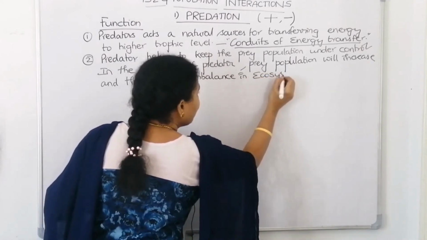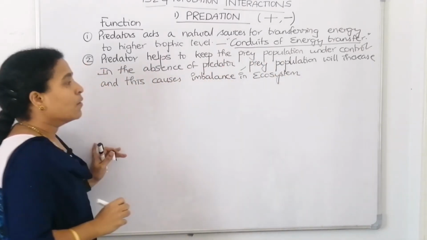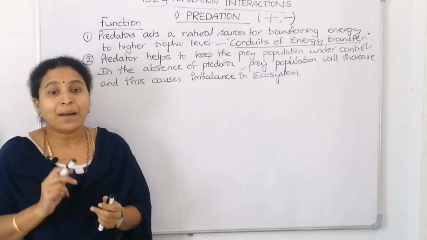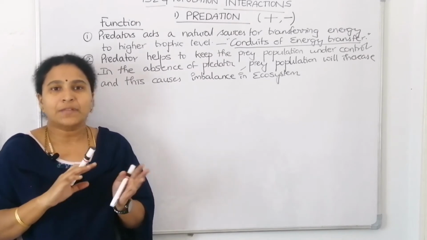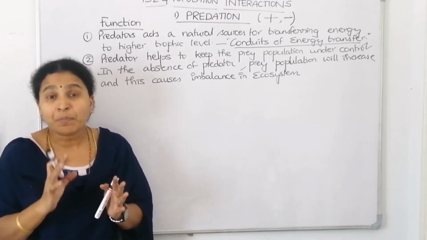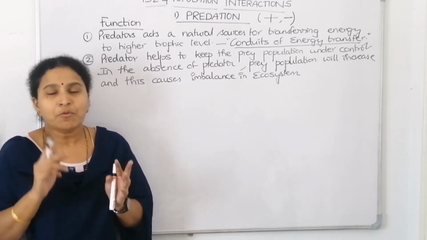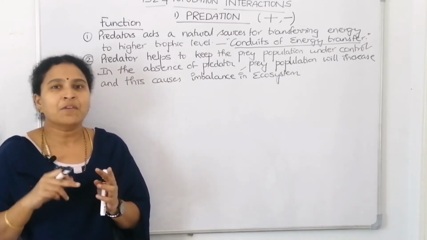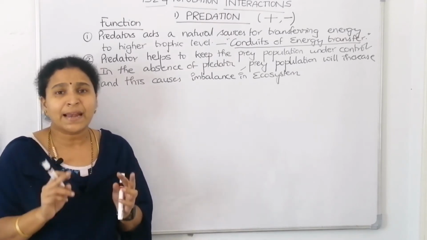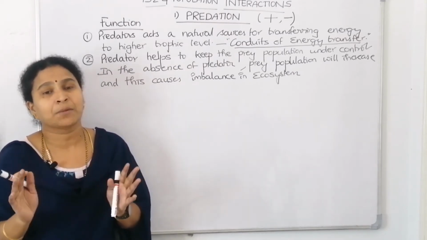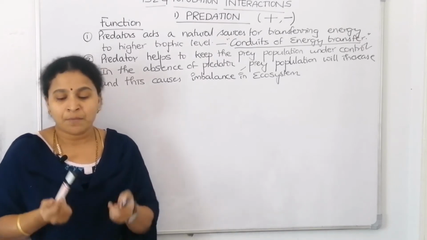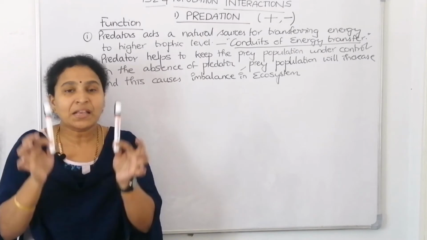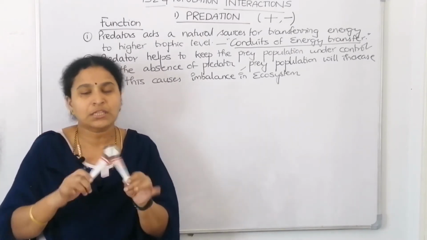With an example, we can justify this function. In the intertidal areas of the American Pacific coast, they did a field experiment. They removed the predator starfish. When they removed the starfish from the American Pacific coast, within a year they could see that 10 invertebrate species became extinct. Because when the predator is not there, the prey populations become larger, and staying in the same area, they compete for the same resources and fight with each other.